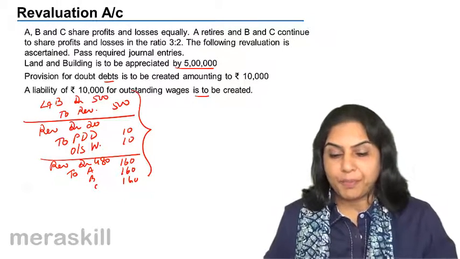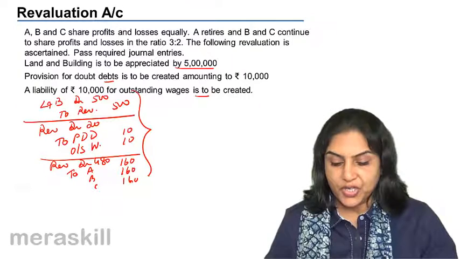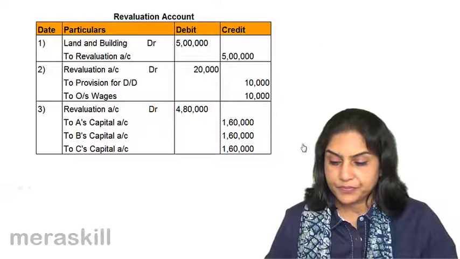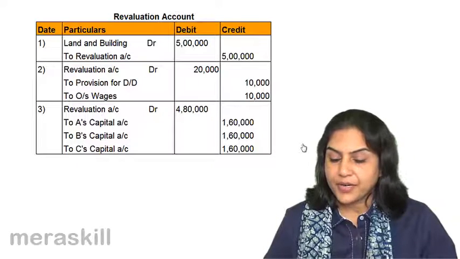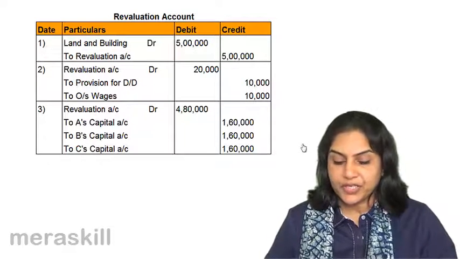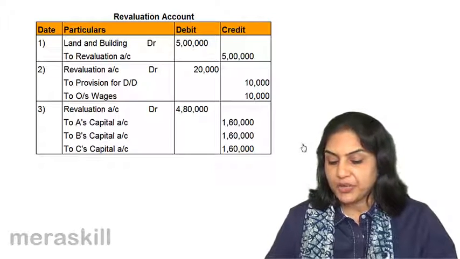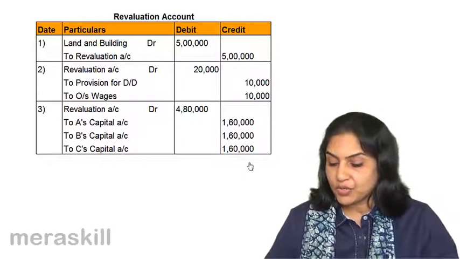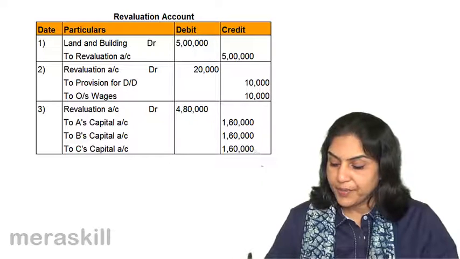This is how we would prepare a revaluation account. Land and building to revaluation, revaluation to provision for doubtful debts and outstanding wages, and revaluation account debit to A, B, C's capital account.